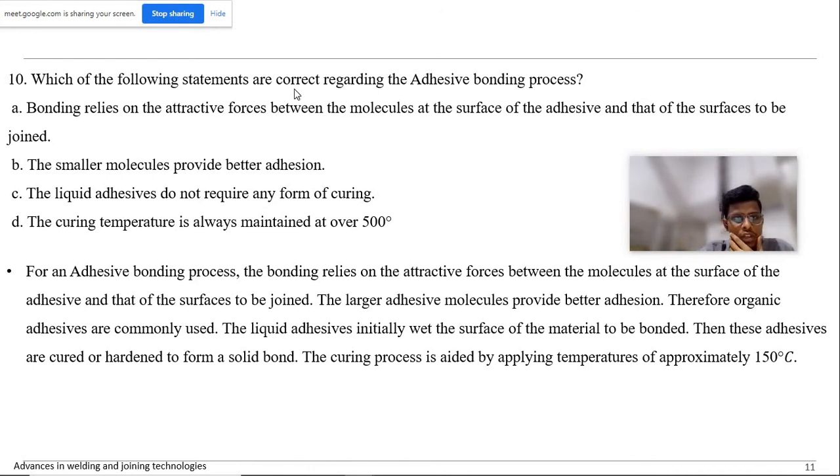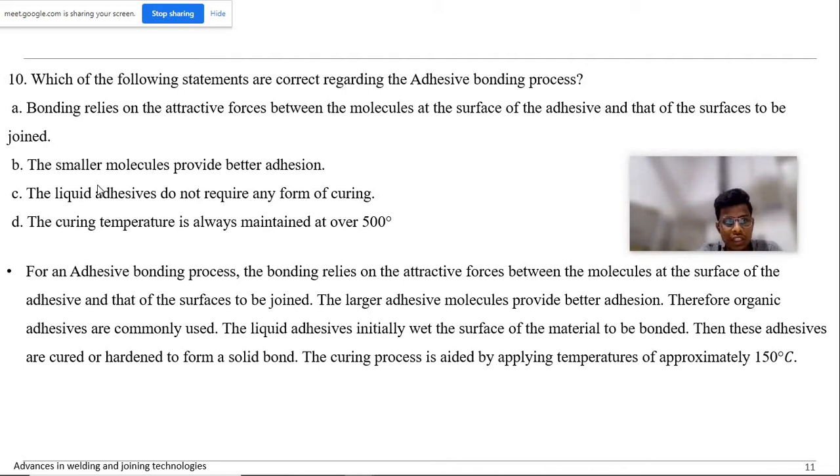Which of the statements are correct regarding the bonding relation, the attraction force between the molecules at the surface of the adhesive and that of the surface to be joined? Yeah, this is correct. This is correct. Then, okay, smaller molecules better, but no, larger molecules should be there. And liquid adhesives wet and don't require any form of curing?